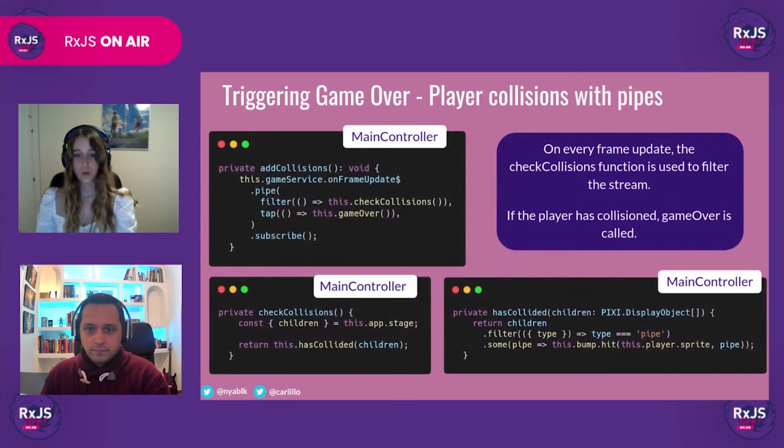Then we're going to create an addCollisions function, also in the main controller, which will use the checkCollisions function to filter the stream. If the player has collided with a pipe, the gameOver function is called. So as you can see, this logic is exactly the same as the one in the previous step. So we are basically done with the gameOver logic.